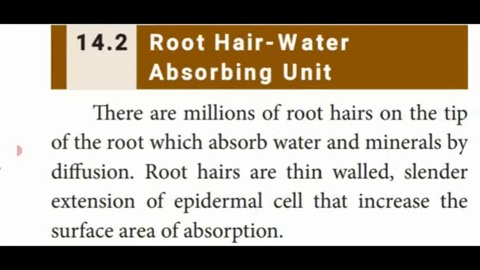The inner side of the root hair, the cell which contains water, has lower concentration, so the root hairs act as a semi-permeable membrane. That means inside the root hair, there is a cell wall, and inner to the cell wall, the plasma membrane.